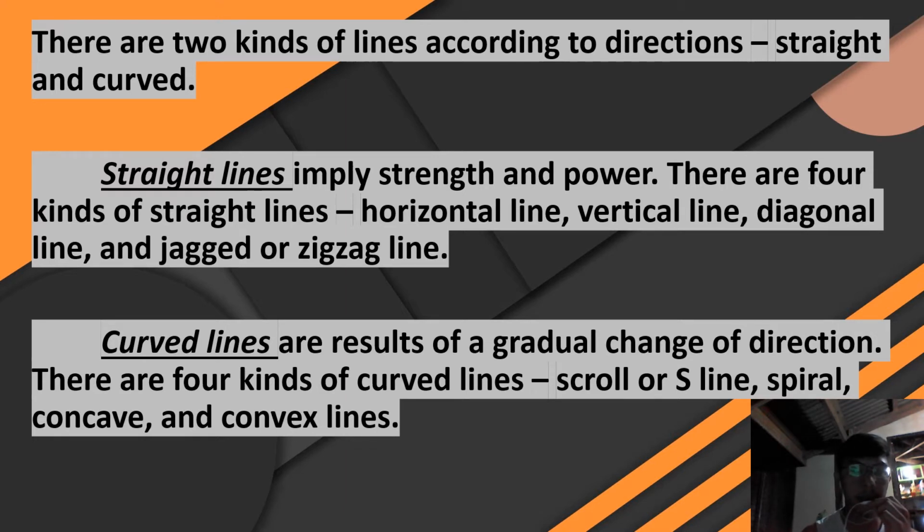Now let's proceed to the curved lines. So what do you mean by curved lines? Curved lines are the result of a gradual change of direction. There are four kinds of curved lines: scroll or S-line, spiral, concave, and last is the convex line.